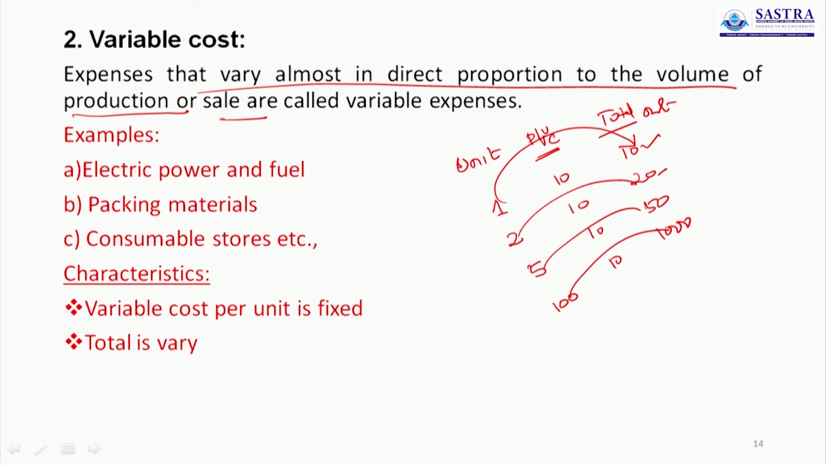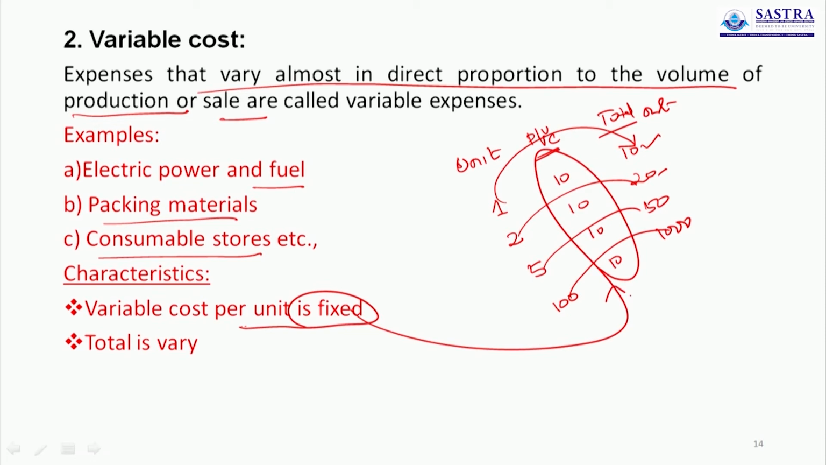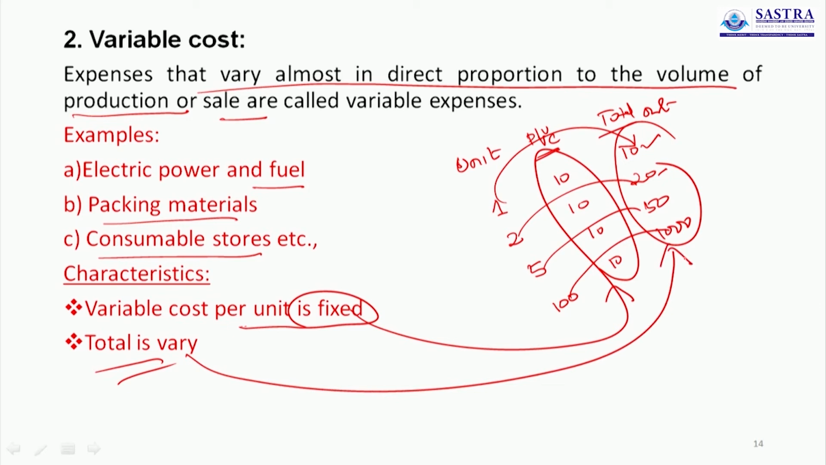The examples of variable cost are electric power and fuel, packing material, consumable stores, etc. The characteristic of variable cost is that the per unit cost is always fixed, the total varies. Here the total varies. So this is called variable cost.